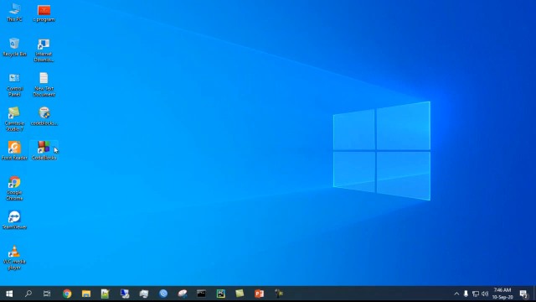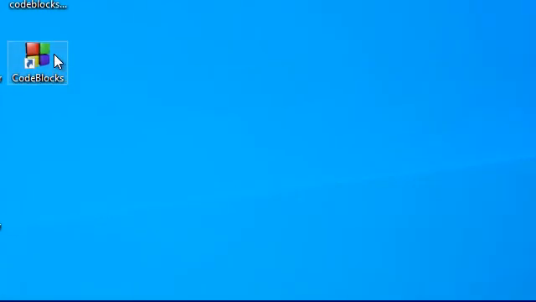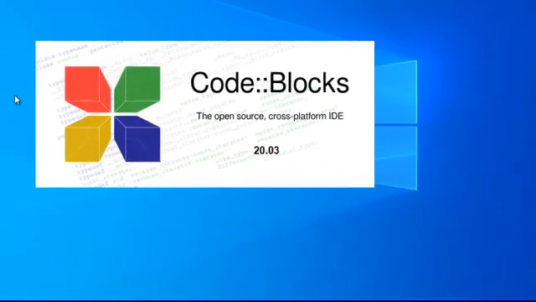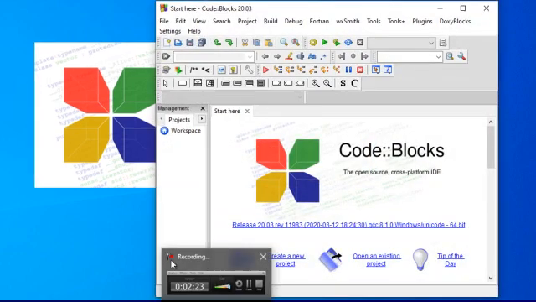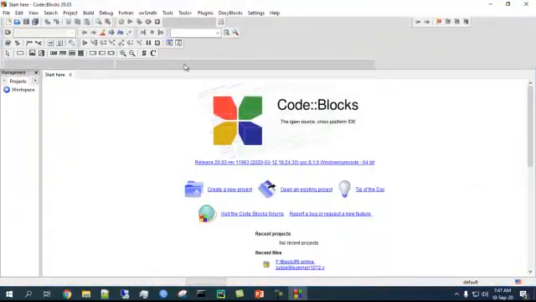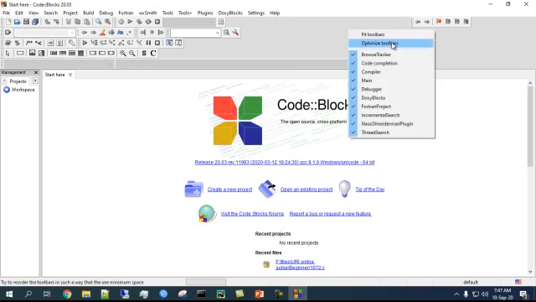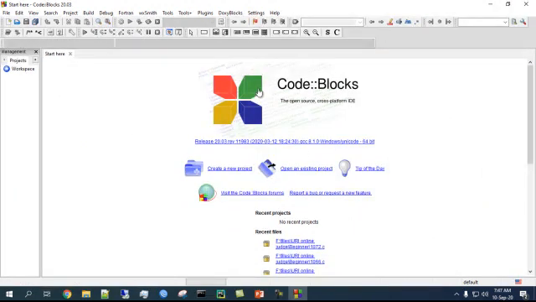So this is the icon you are seeing. Let's click it. So this is the IDE where I will do coding. So this is Codeblocks. In the next tutorial we will show you how to do C programming on Codeblocks.